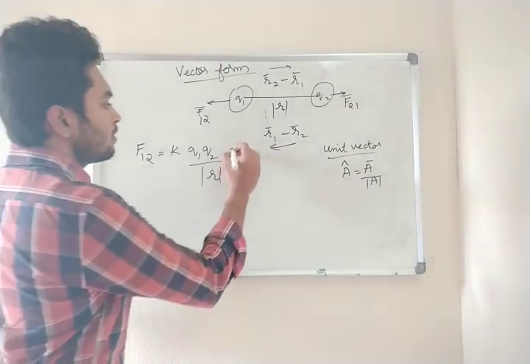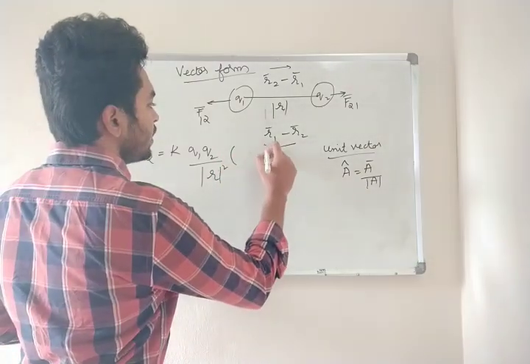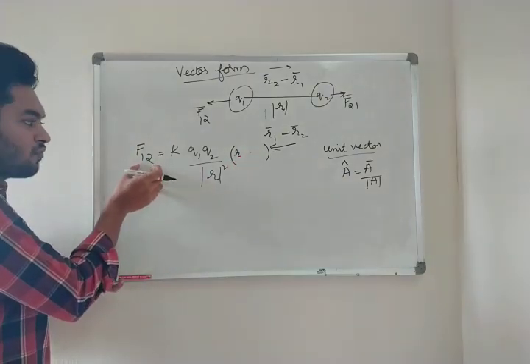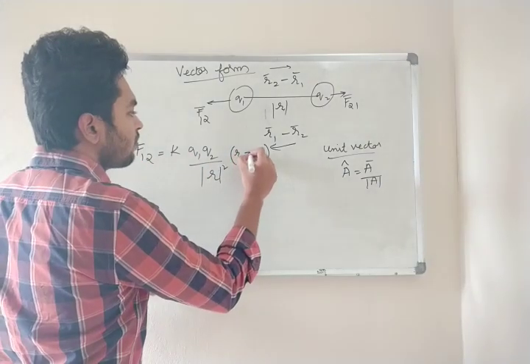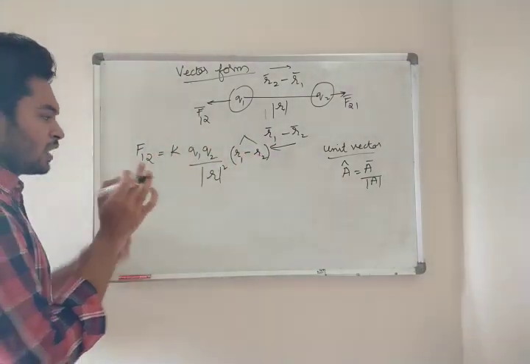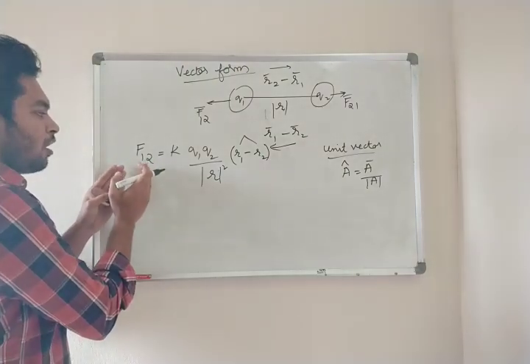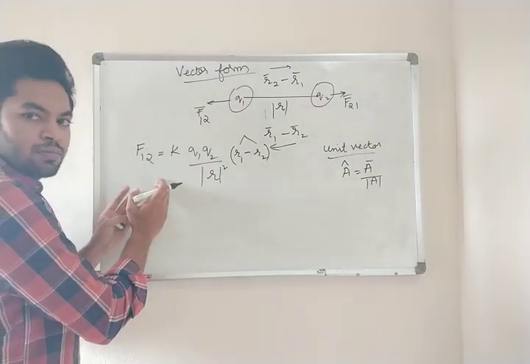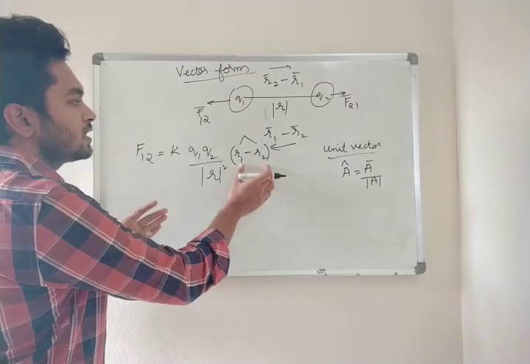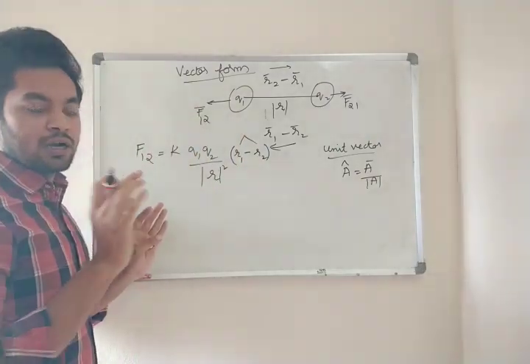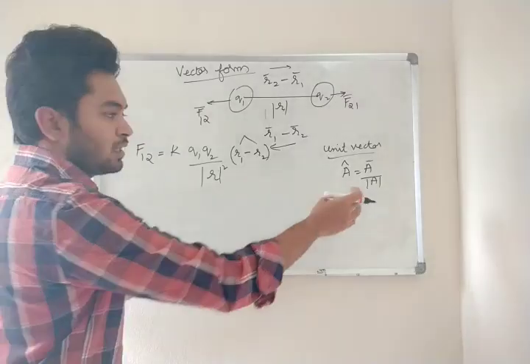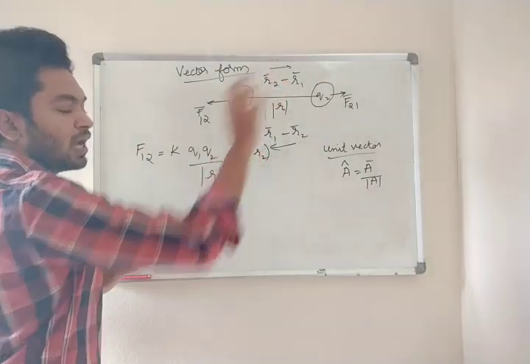Similarly here you have to find the unit vector. So what will it become? We are taking for F12, so here it will be R12 and cap for the whole thing. We are considering force on 1 by 2, right? Force on 1 by 2. So that is why we are taking the distance as R1 minus R2 and cap. Both are the same. Clear? Here we have taken A, but here we have considered the actual distance.